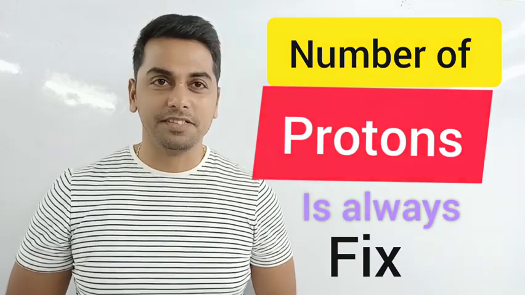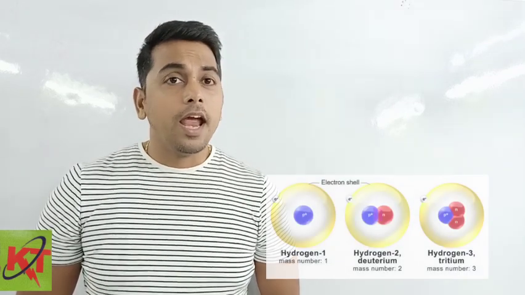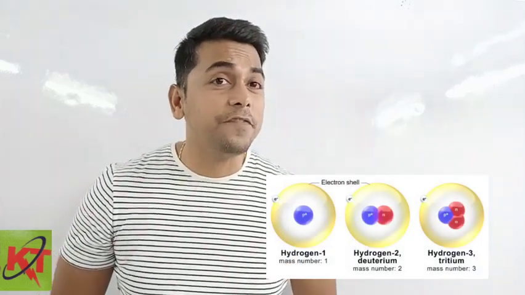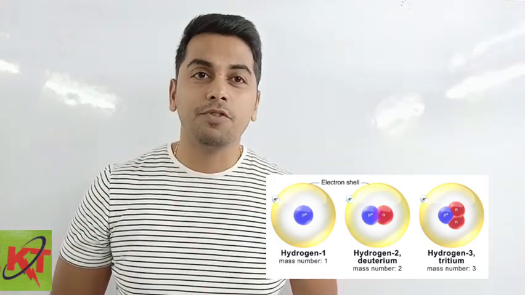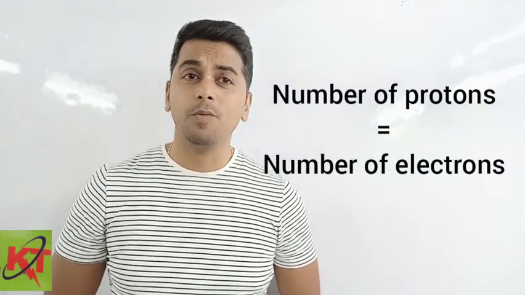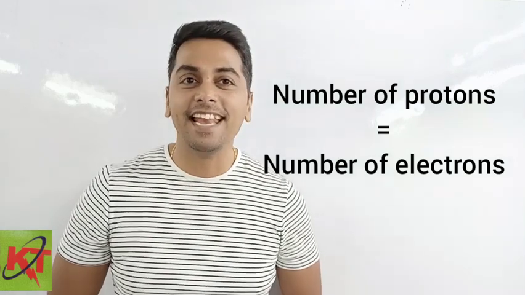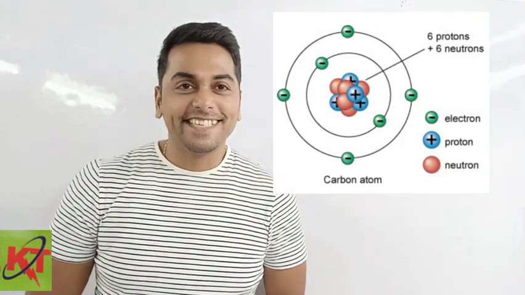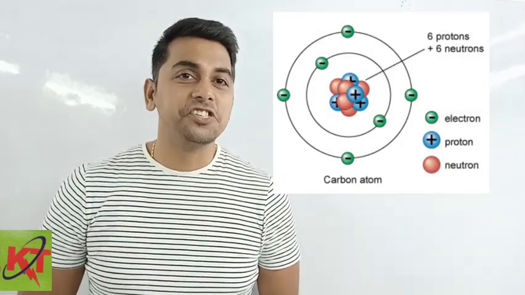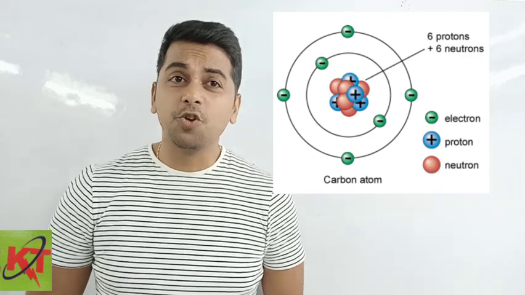It never changes, because the electron number might change during a chemical reaction, and the number of neutrons is different even in the same atom. So you cannot rely on neutrons. Somewhere you can rely on electrons if the number of protons is not available or you don't know, because the number of protons is equal to the number of electrons in an atom. Let's take the example of carbon. Carbon has 6 electrons in its shells. So what will be its atomic number?